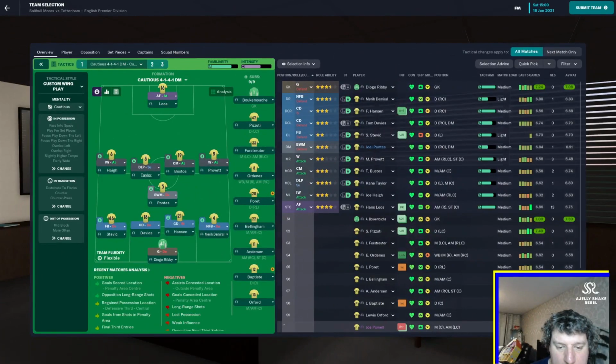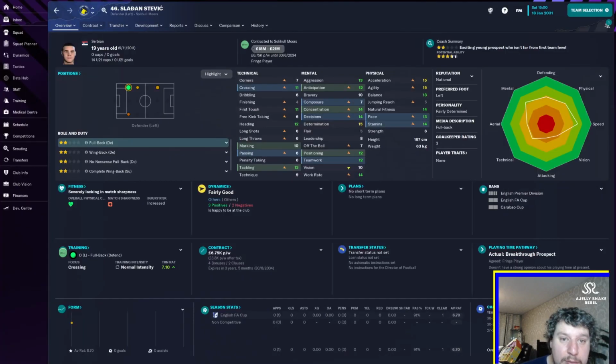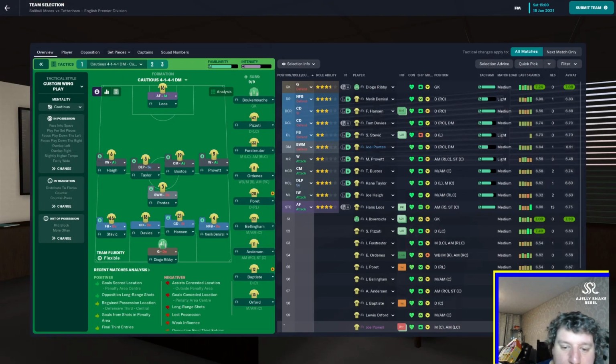Right then, welcome back. This is going to be the team going forward then for Tottenham. We've got Diogo Ribi in goal, Stevic on the left, Merrill Demel on the right, Davis and Hansen in the middle. Stevic obviously is our 19-year-old wonder kid, so he's going to play there. Pont in that defensive midfield role, Haig on the left, Pruvit on the right hand side, Taylor and Bustos in the middle with Luz up front.